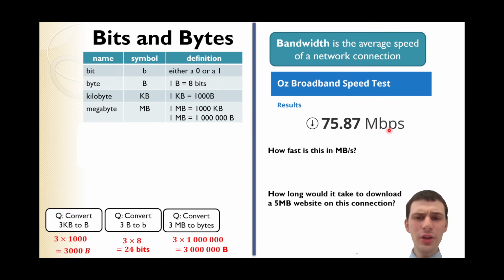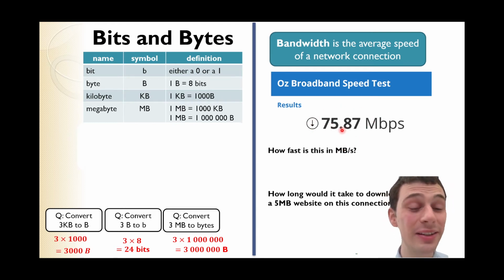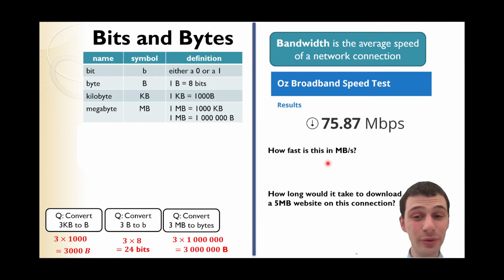Now, often, companies that sell internet connections will almost always use bits per second. But it's very different to the amount of megabytes per second. You can see why they advertise it using this big sounding figure. But if I want to convert this from bits to bytes, a byte is a much larger piece of information. So the amount of megabytes per second is a lot smaller.